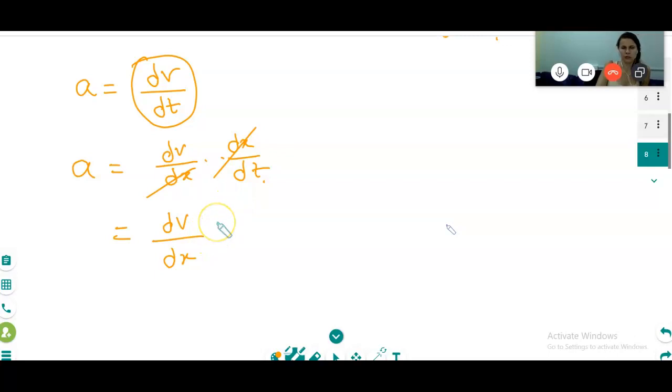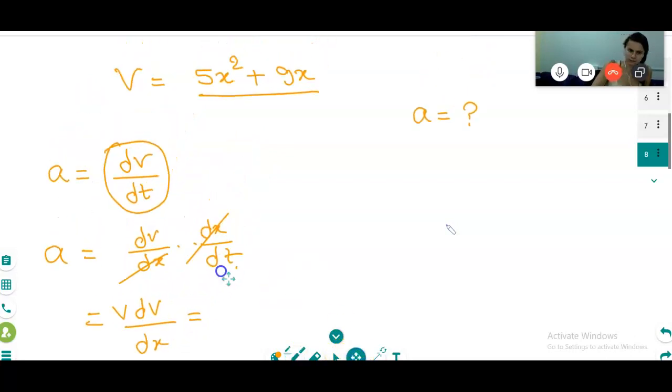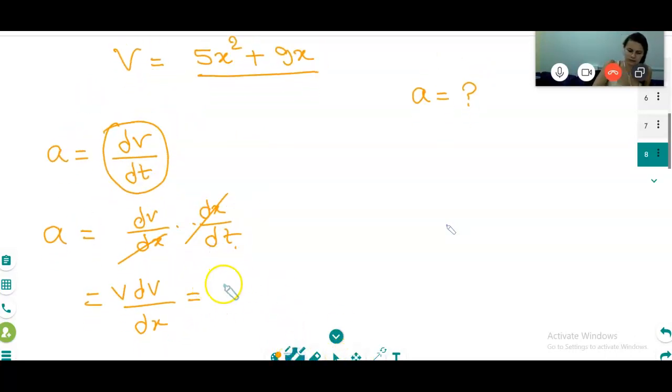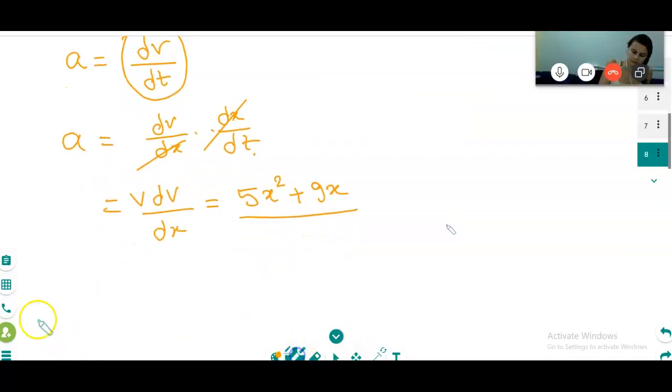Yes. So multiply by v. Now you see your formula is arranged or not. 5x square. What is our target? x should become one side and v will become one side. Our target is only this much. So then v dv is equal to 5x square plus 9x.